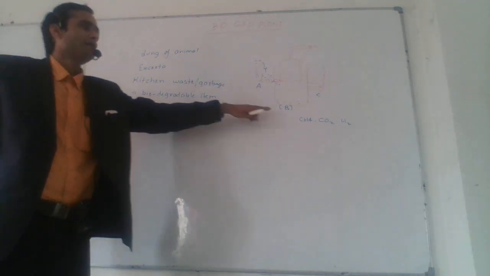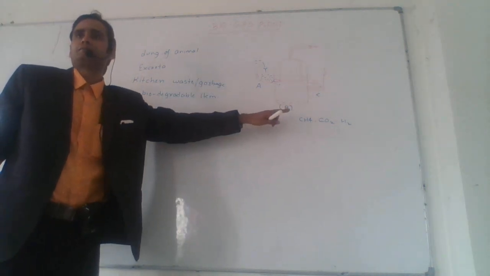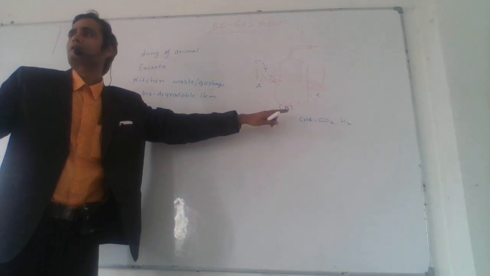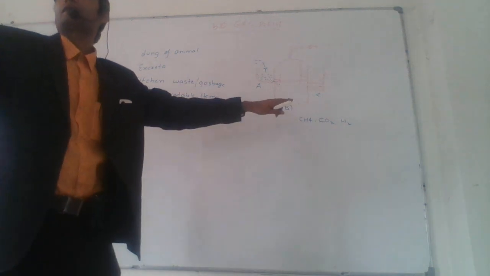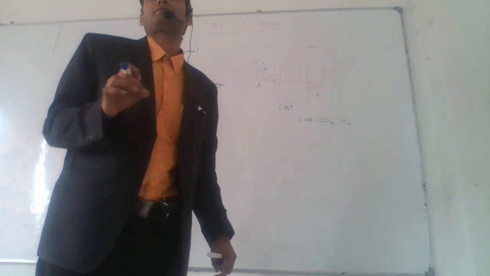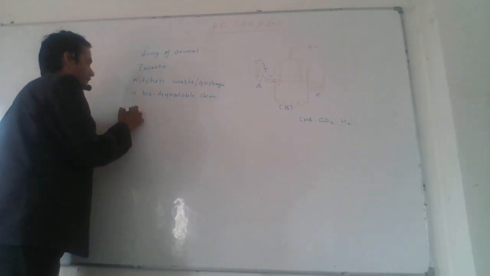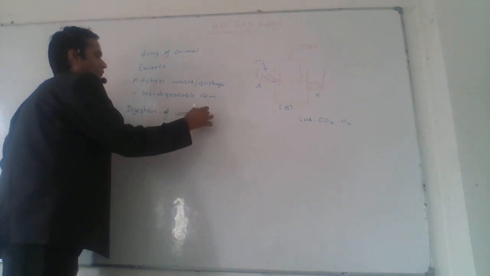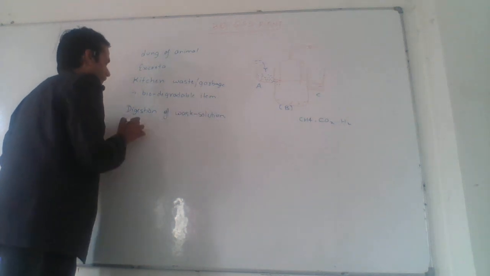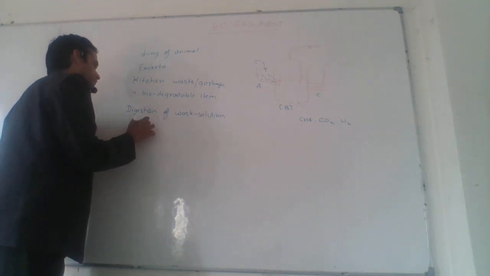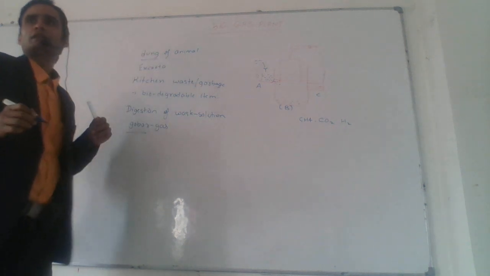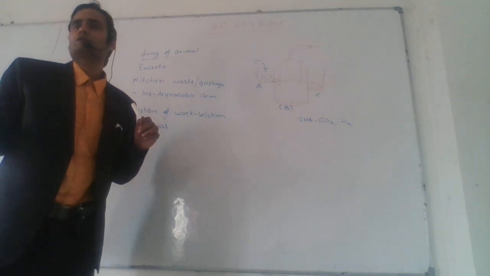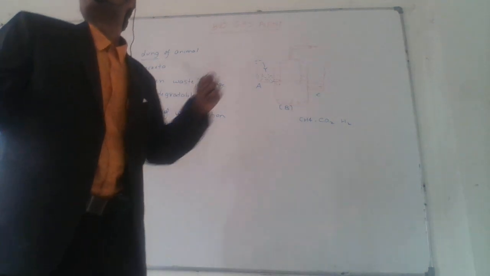In tank B, anaerobic condition is created. In this anaerobic condition, these waste materials are oxidized. Okay. Digestion takes place. Digestion of waste solution takes place in tank B and gobar gas is produced. Gobar stands for cow dung. That's why it is known as gobar gas. Gobar means cow dung, cattle dung.